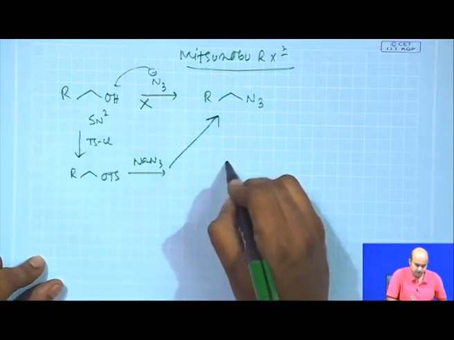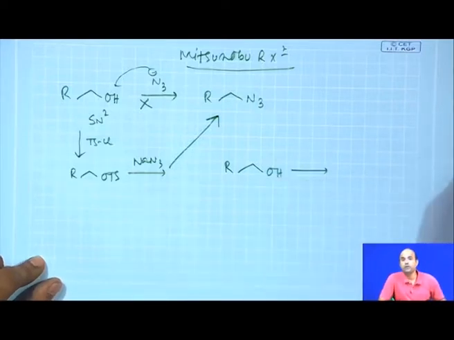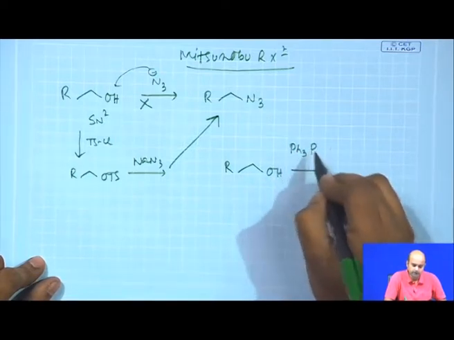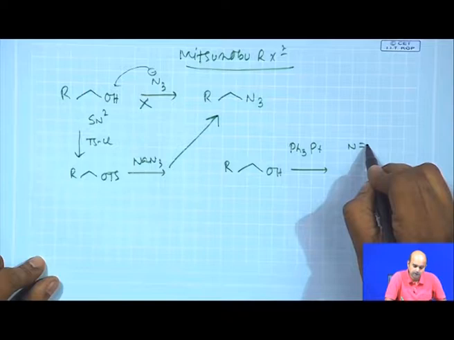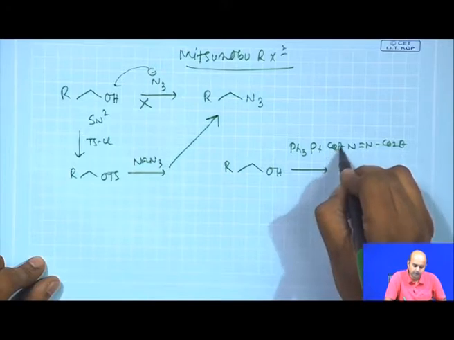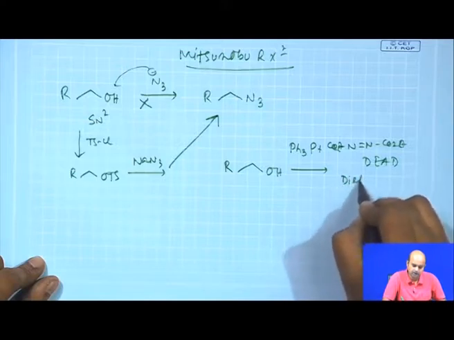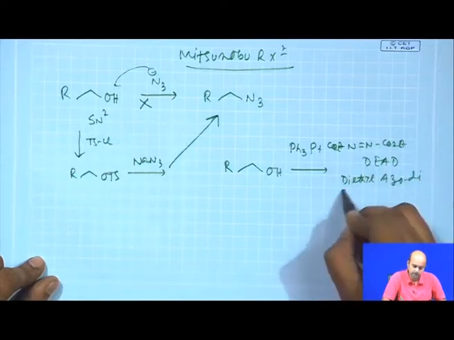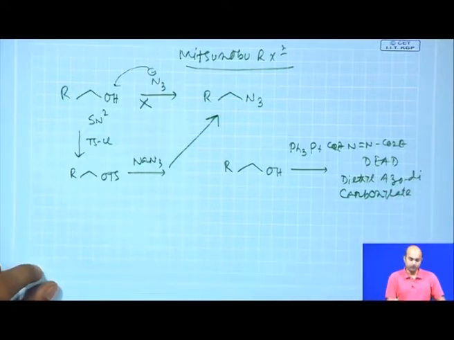Now, the Mitsunobu reaction can handle the situation quite well. In the Mitsunobu reaction, we are using a set of reagents: one is triphenylphosphine, plus a reagent whose name is N,N-diethyl azodicarboxylate, abbreviated as DEAD.